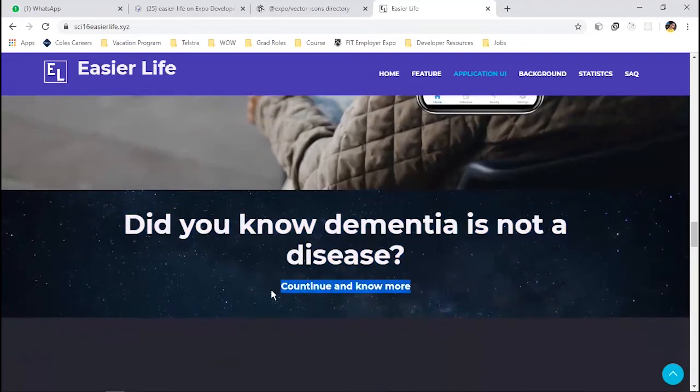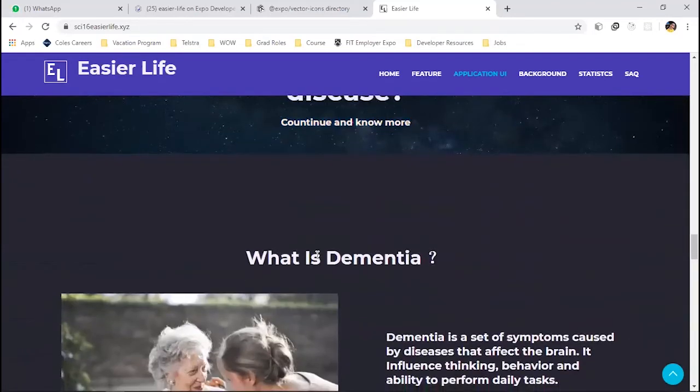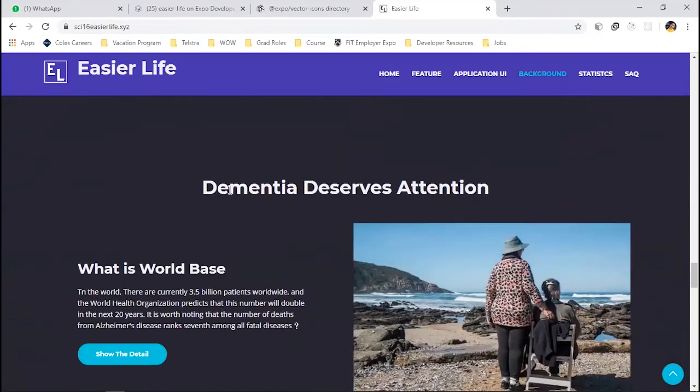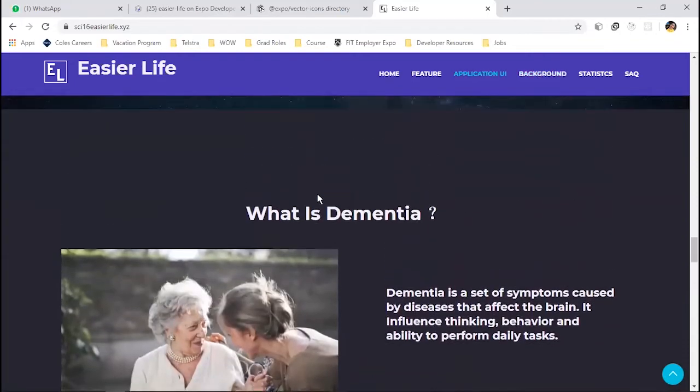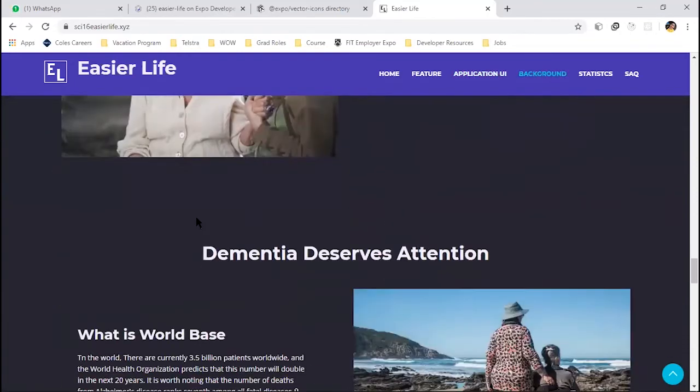We don't need continue and no more. Remove that. Dementia deserves attention. Okay. If you can remove the white space, well and good. There is a lot of space here. Please remove the space.